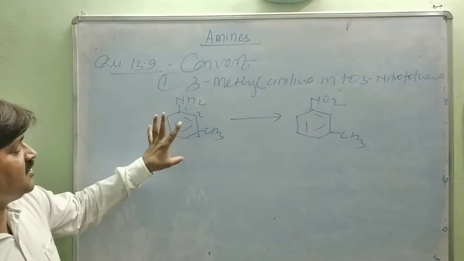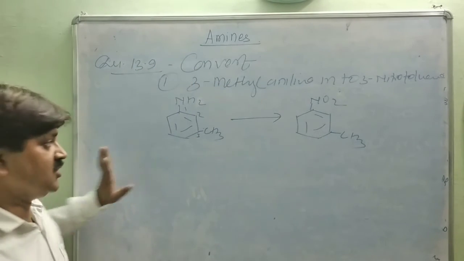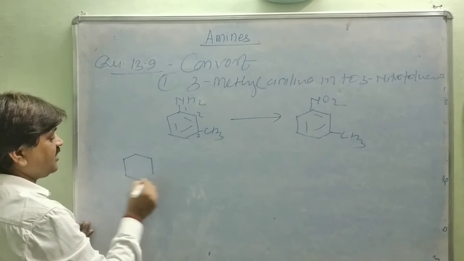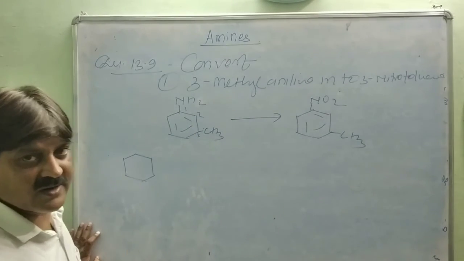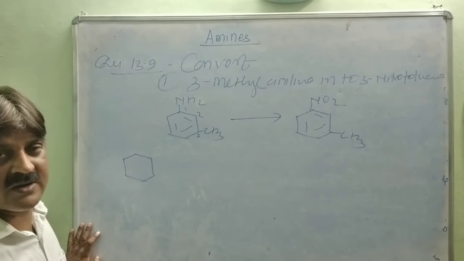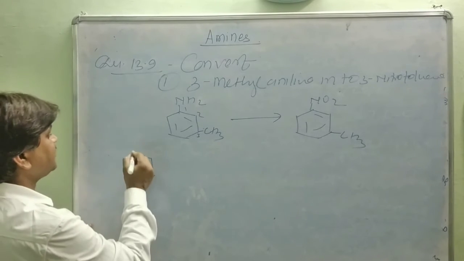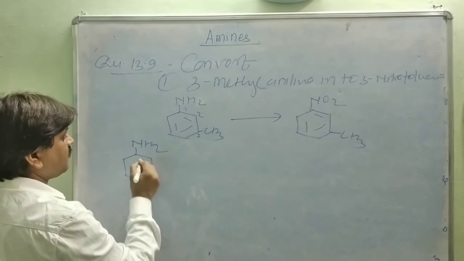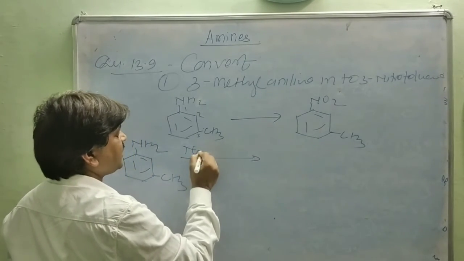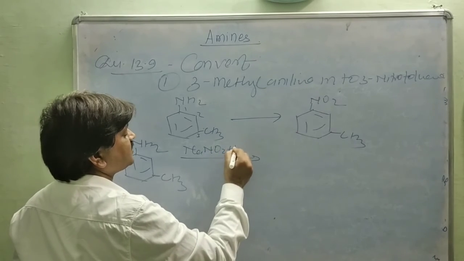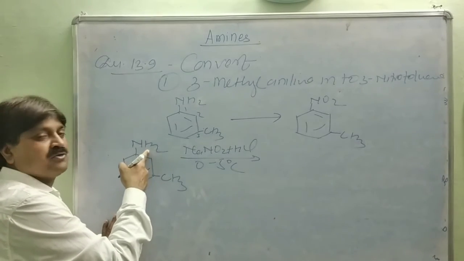First, the NH2 group must change into an NO2 group. We first convert the NH2 group into a diazonium salt. Diazonium salt is not in this syllabus, but since the question is given, we will discuss it. Treated with NaNO2 plus HCl at 0 to 5 degrees Celsius, the diazotization reaction converts the NH2 group into the diazonium salt.